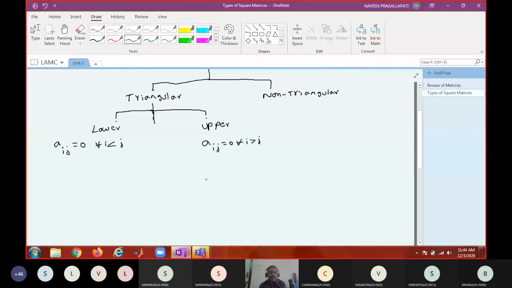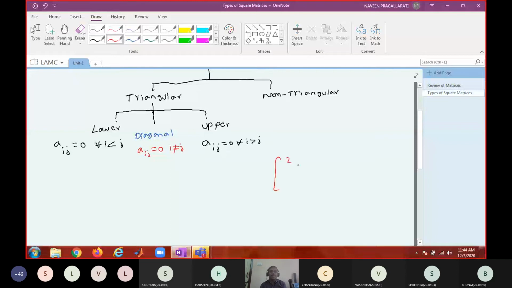Something like diagonal matrices. That is said to be a diagonal matrix. What do you mean by diagonal matrix? Aij equal to 0 whenever i not equal to j. When it is both upper and lower triangular matrices. Non-principal diagonal elements must be 0.